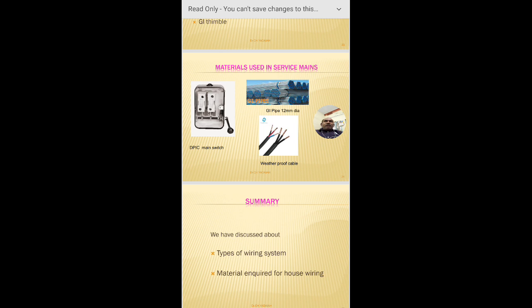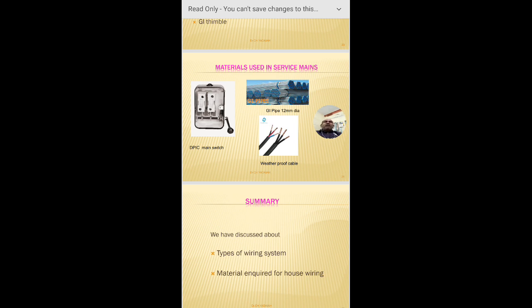So what have we learned in today's class? We have discussed the types of wiring systems. Before selection of a type of wiring system, what are the factors to be considered? Mainly protection is the main priority given for the selection of a wiring system. Another is neatness. Another is cost.